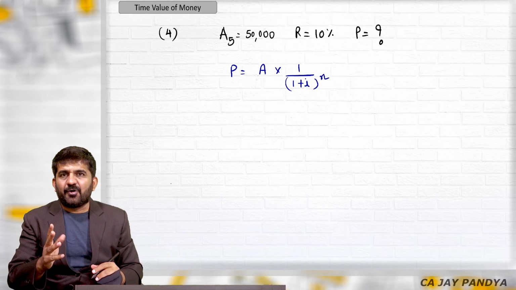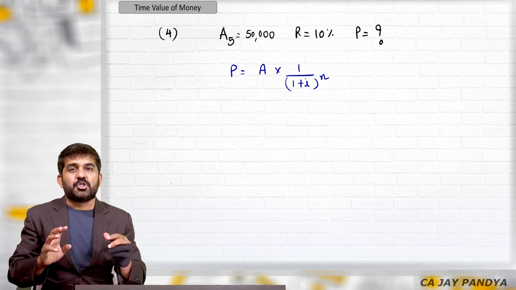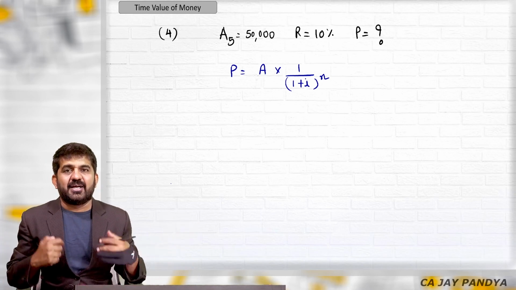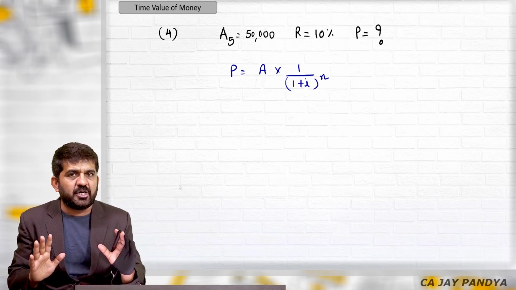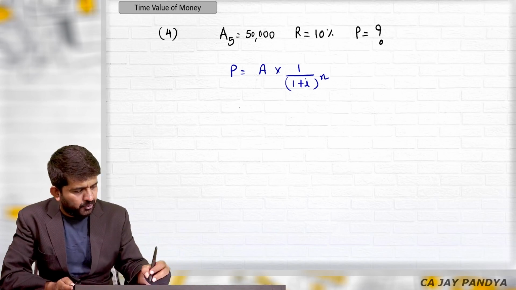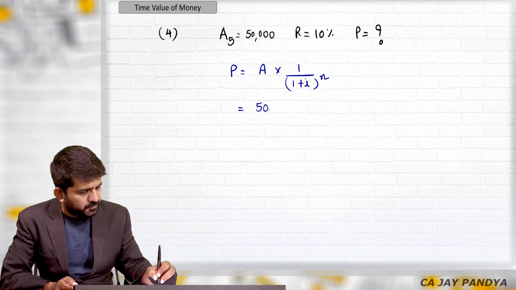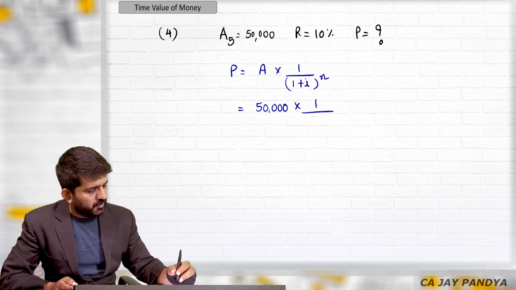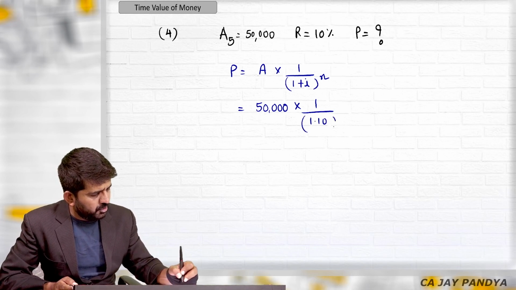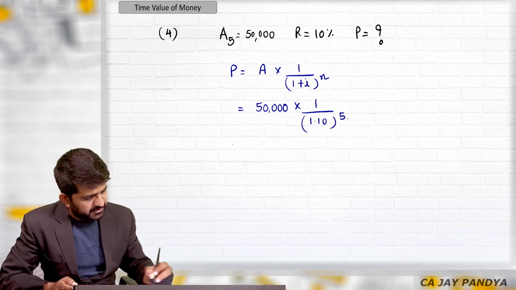I'm writing the formula the first time. The second time we should combine all the formulas and directly write down the answers. Formulas and steps are not important in the examination. Only the answer is important in the examination. So it is 50,000 into 1 upon, what is 1 plus I? 1.10. What is n? 5 years.